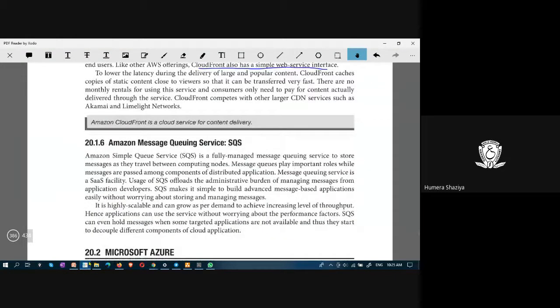Next, to lower the latency means to lower the delay. Delivery of large and popular content: CloudFront caches copies of static content close to the viewers. When we studied CDN, we learned that there is a server located at every location, and whenever a consumer makes a request for content, the content will be returned from the server nearest to the consumer. That's the same point here.